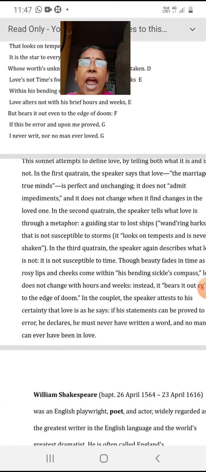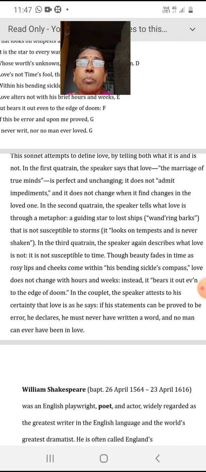It does not admit impediments. It does not allow any obstacles in its way, and it does not change when it finds changes in the loved one. If there are some changes, if there are obstacles, it would never change.